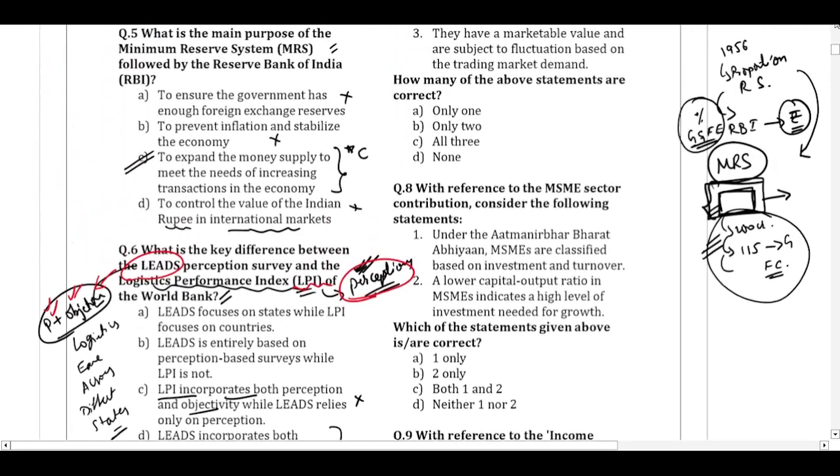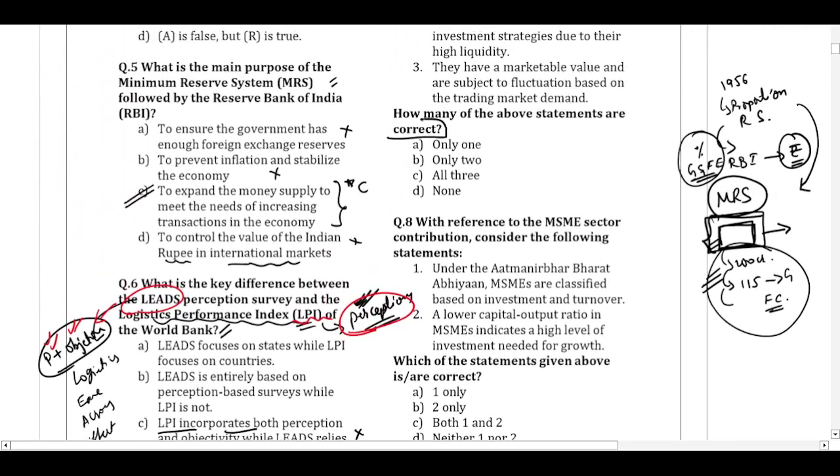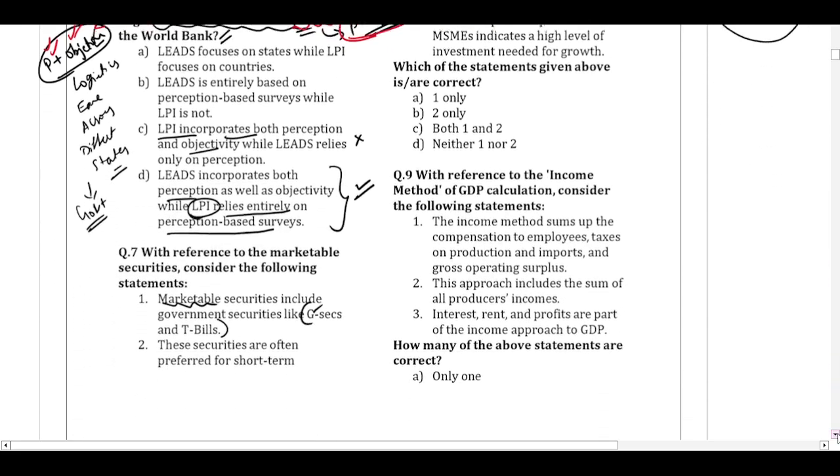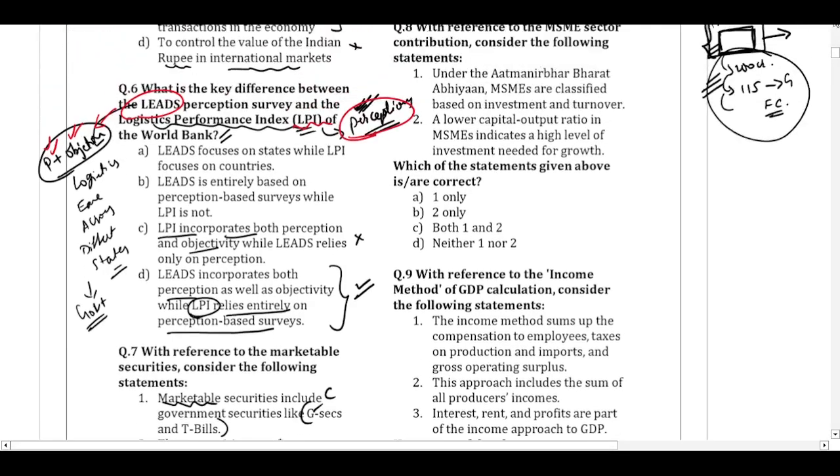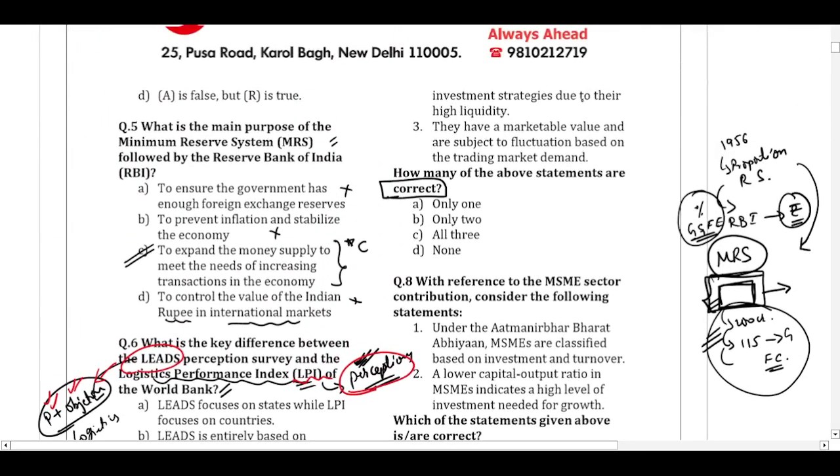Okay, we have to see which of the following statements are correct. So this is definitely correct. Statement number 2. These securities are often preferred for short-term investment strategies due to their high liquidity. The short-term securities in terms signify that they are highly liquid. So this is also correct.